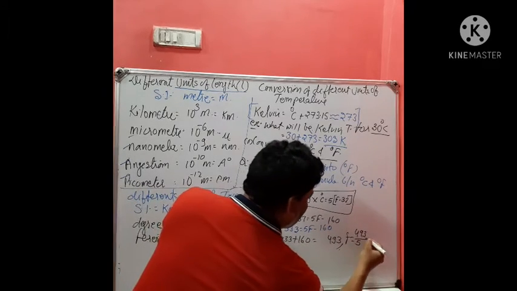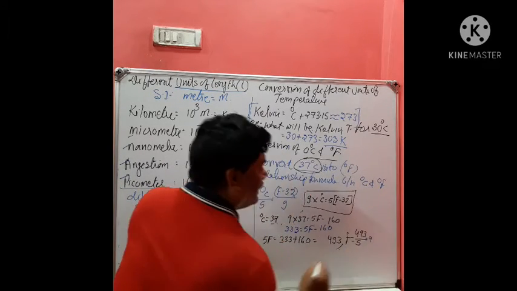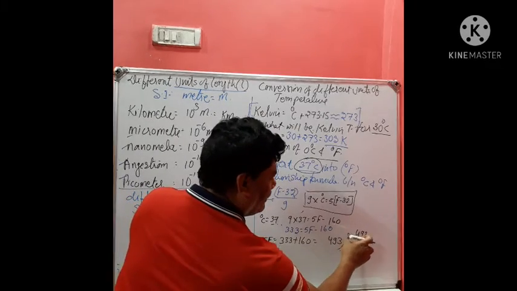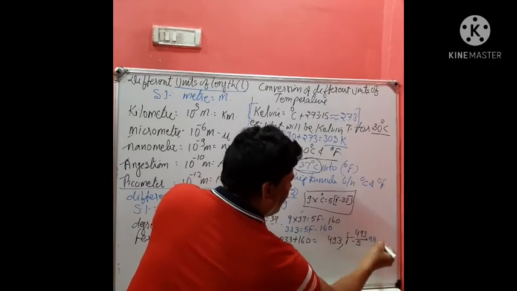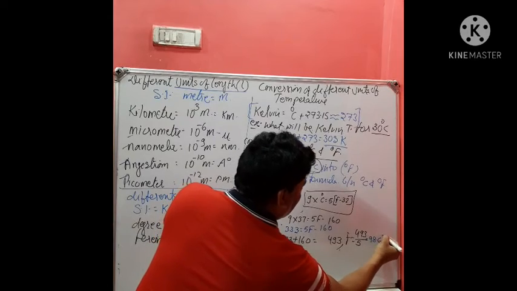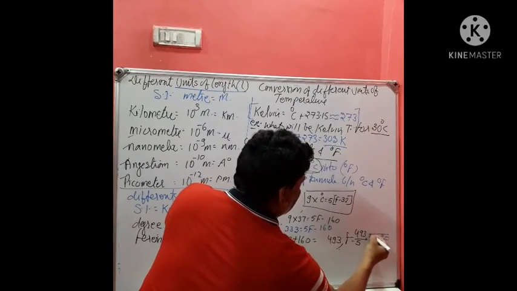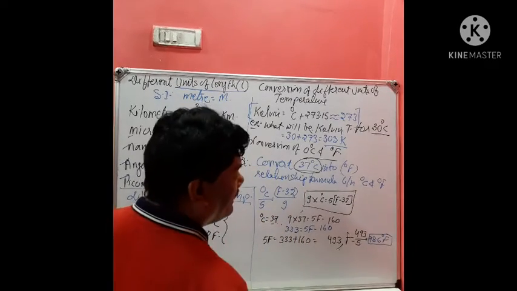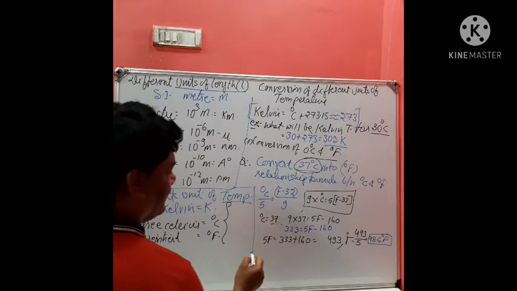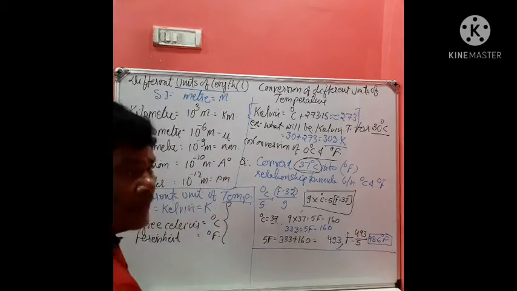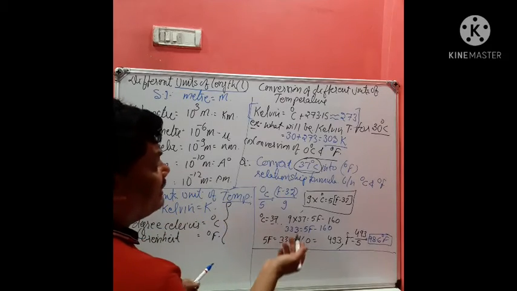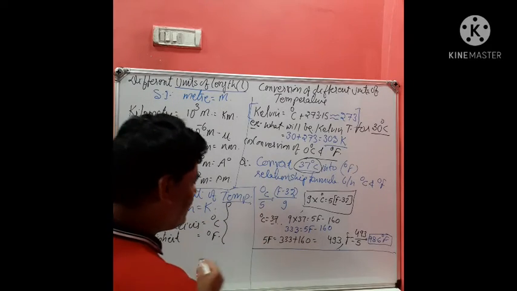Now the answer is 98.6 degree Fahrenheit. This is the temperature of a healthy man, 98.6 degree Fahrenheit. So in this way you can convert the degree Celsius into Fahrenheit.